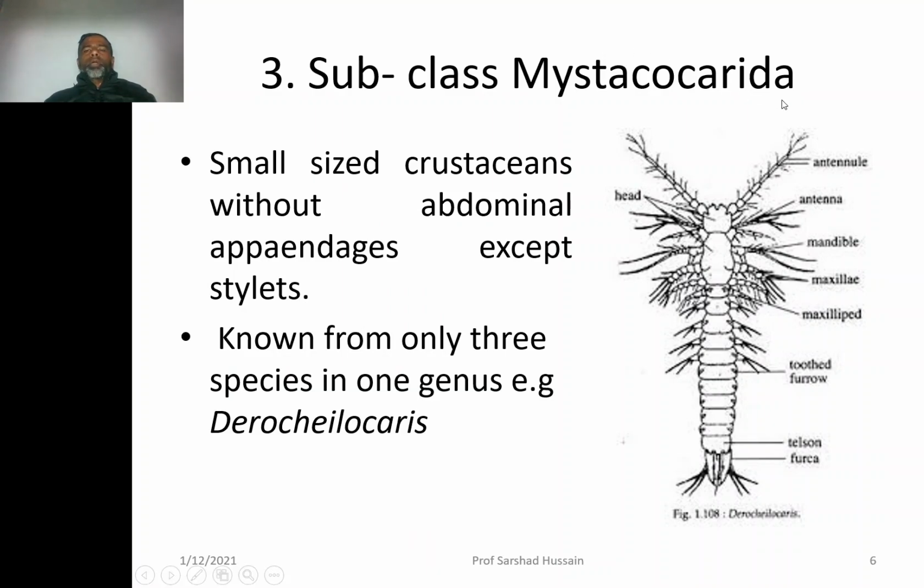Subclass Mystacocarida. They are small-sized crustaceans without abdominal appendages except stylets. They do not have abdominal appendages, but the stylets are present at the posterior-most end. Known from only three species in one genus. So this subclass has only one genus with three species. The genus is called Derocheilocaris.